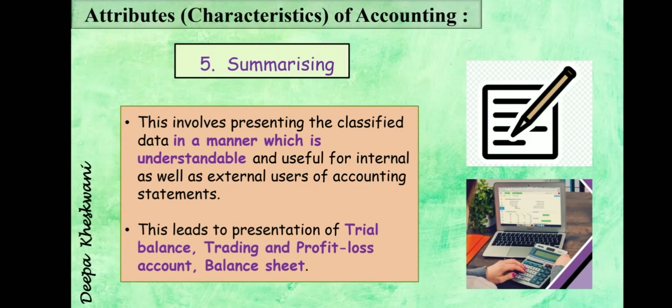This leads to presentation of trial balance, trading and profit and loss account, balance sheet. Now after preparing ledger, in summarizing part, we have to prepare trial balance, trading and profit and loss account, and balance sheet. Trading account, profit and loss account and balance sheet are part of final accounts. That is part of financial statements. Gradually when we do the practical part, all concepts will be more clear. So don't be worried about all the new terms included in the theory part. Gradually you will learn all the concepts.